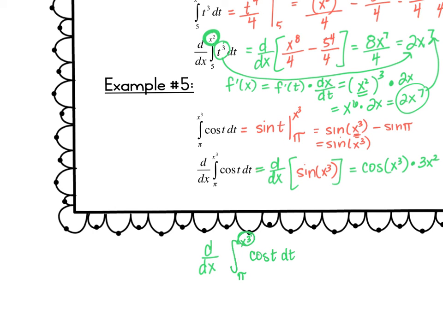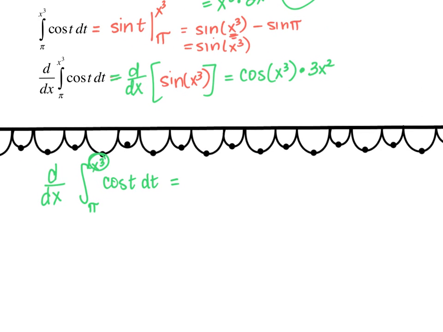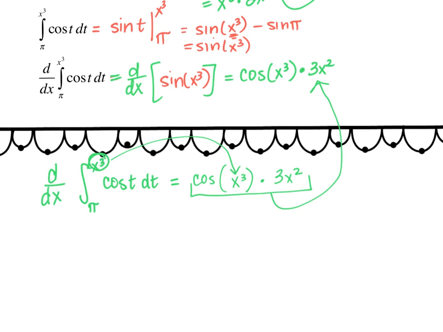And so that's going to be cosine of my input times the derivative of my input. In this case, it'll be 3x squared. And you can see that I'm getting the same values right there.